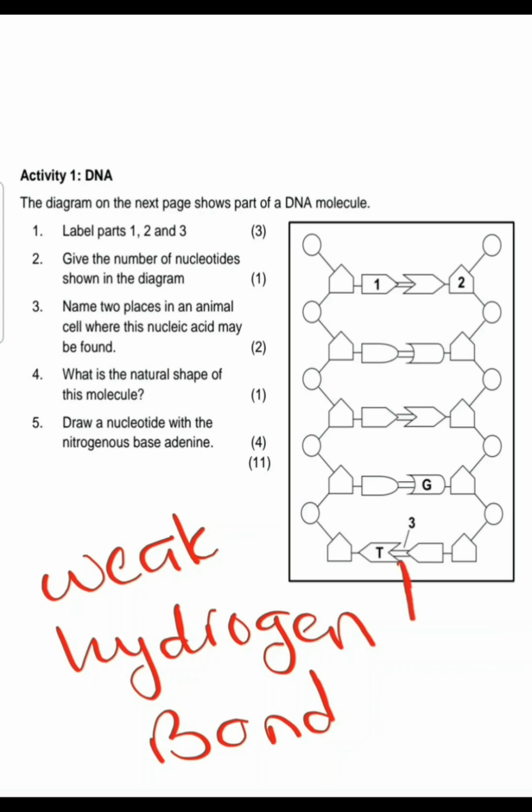Then give the number of nucleotides in the diagram. So how do we count nucleotides, right? This is 1 because we have a phosphate molecule, a sugar molecule, and a nitrogenous base. So we have 1, 2, 3, 4, 5, 6, 7, 8, 9, and 10.